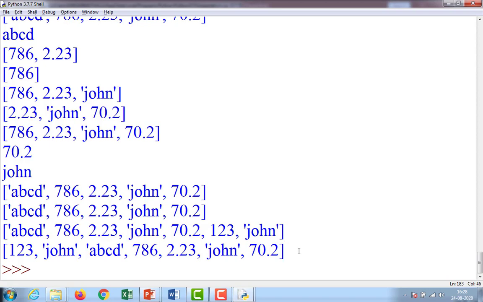Each and every element in the list is separated with a comma. 1, 2, 3 and John are separated with commas. And colon is used as the slice operator in list.